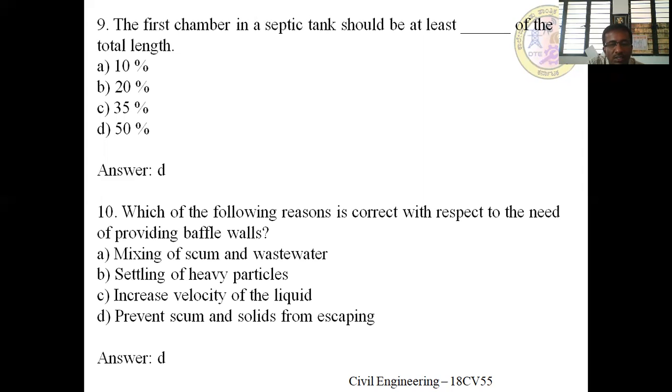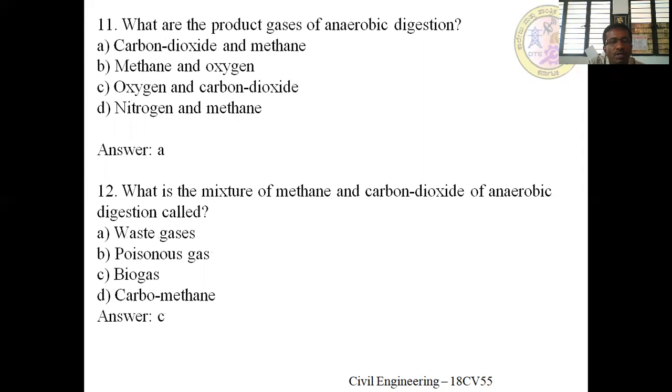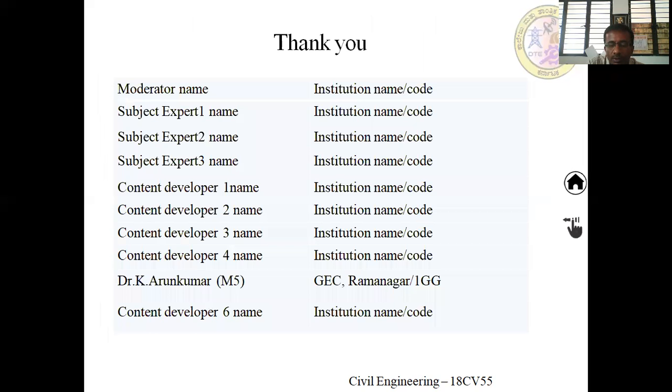Which of the following reasons is correct with respect to the need of providing baffle walls? To prevent the scum and solids from escaping. What are the product gases of anaerobic digestion? It is carbon dioxide and methane. What is the mixture of methane and carbon dioxide from anaerobic digestion called? Biogas. Thank you.